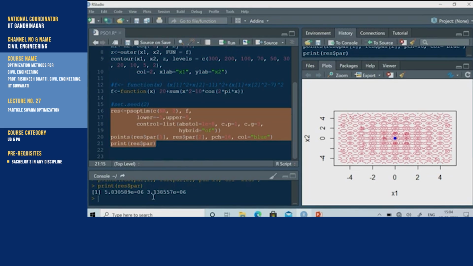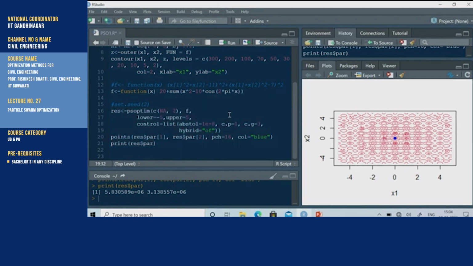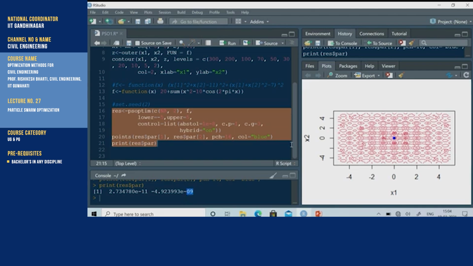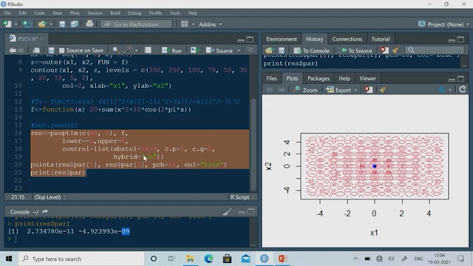Yeah, so I am getting this, and if you put hybrid on, then you will get a little bit better solution. Yeah. So, it is coming 10 to the power minus 11 and 10 to the power minus 9. So, you can improve your solution using the hybrid optimization technique.